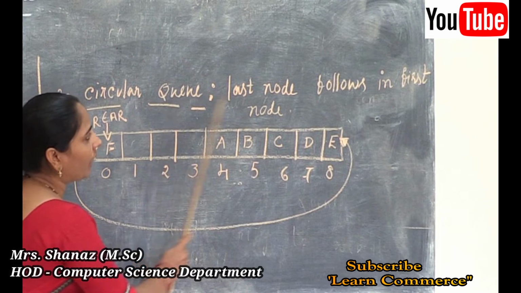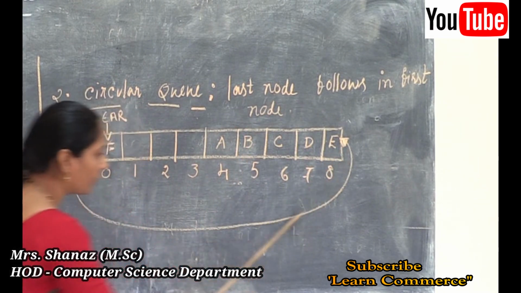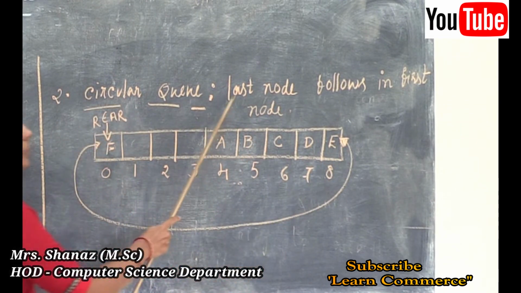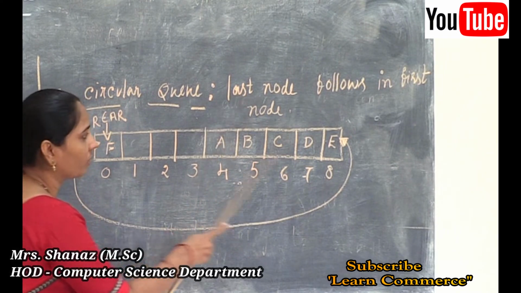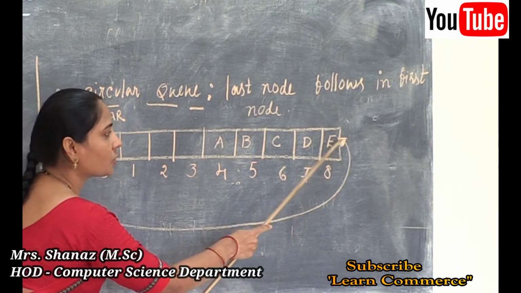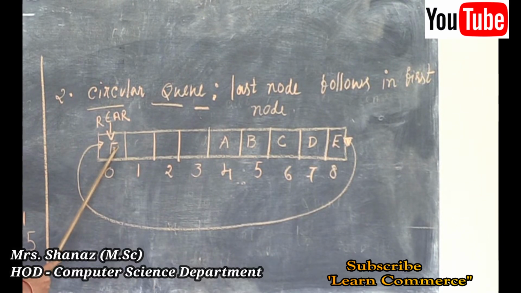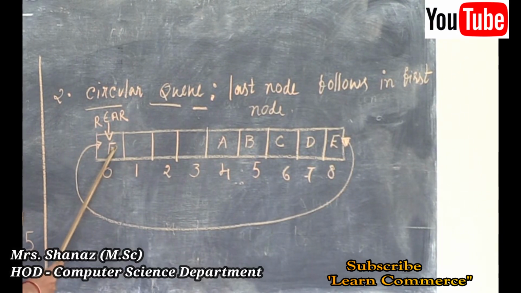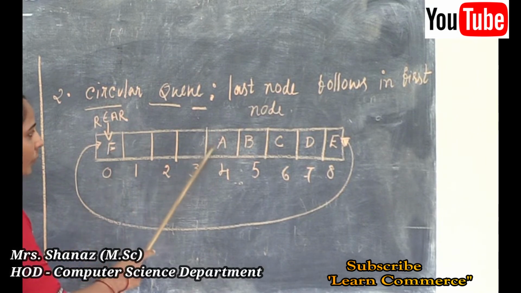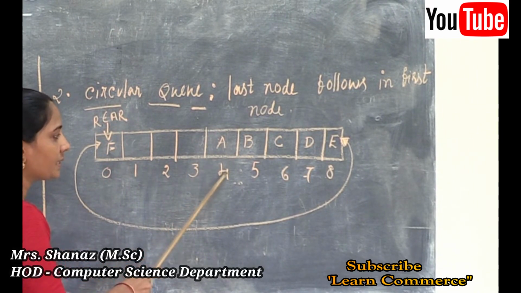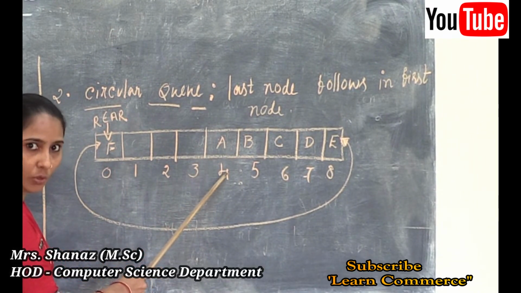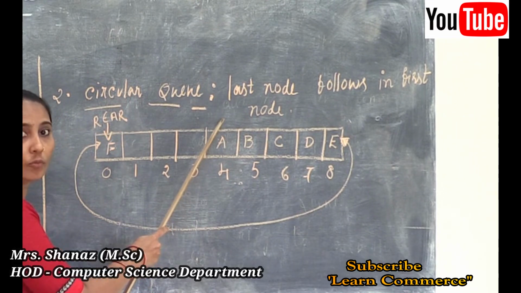So the nodes are treated in a circular manner. Note that the last node follows the first node here. So which item is going to be removed first? Whatever item is there in the 4th position is going to be removed first in this case here.